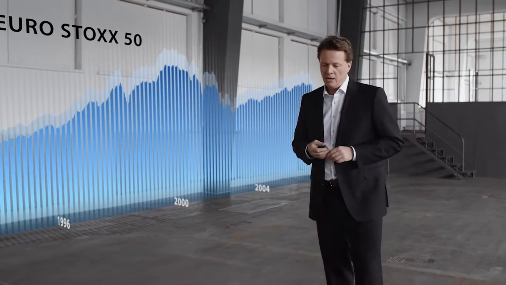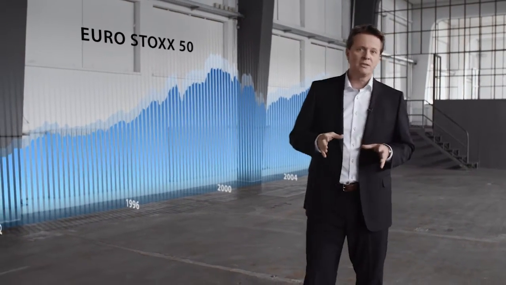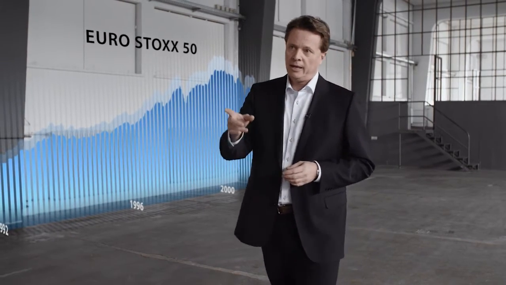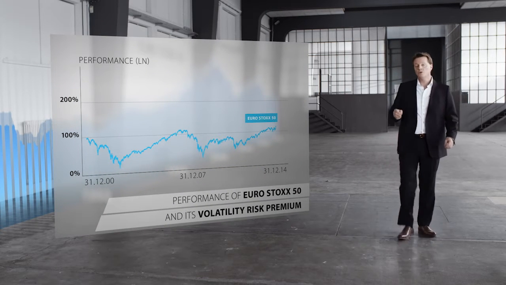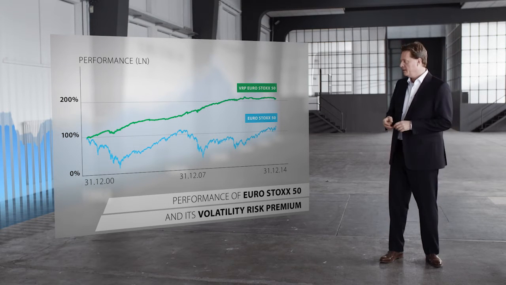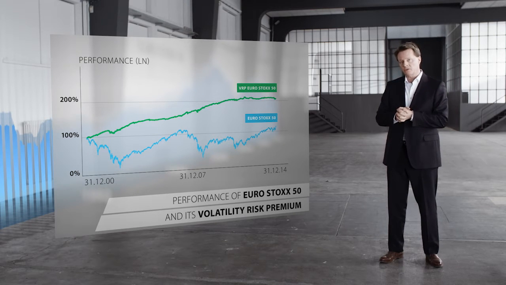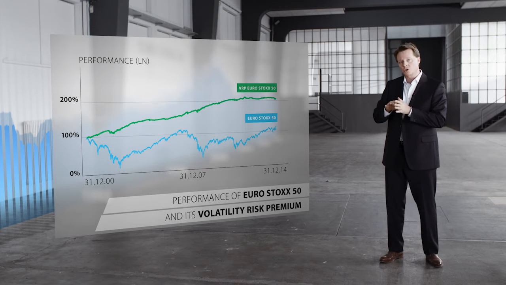In Part 3, I address the particular challenges of this asset class and explain why only in rare circumstances you should entrust your funds to a short vol manager. Here you see the long-term performance of the Euro Stoxx 50 and of its volatility risk premium. This nice and steady performance was produced by selling 1 month straddles on the Euro Stoxx 50 and then neutralizing all delta risks through an opposite futures position on a daily basis.